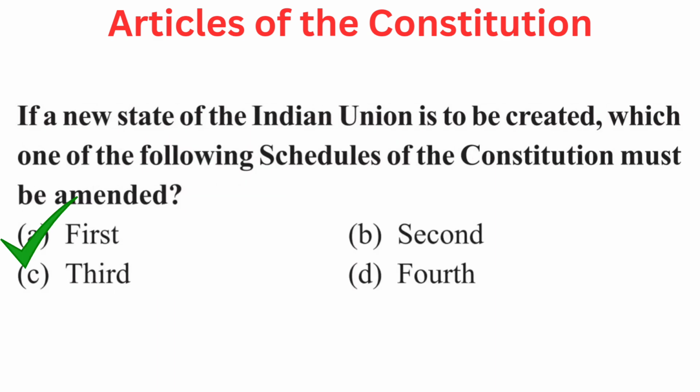Your question is, if a new state of the Indian Union is to be created, which one of the following schedules of the Constitution must be amended? Your options are A. First, B. Second, C. Third or D. Fourth. Right answer is A.